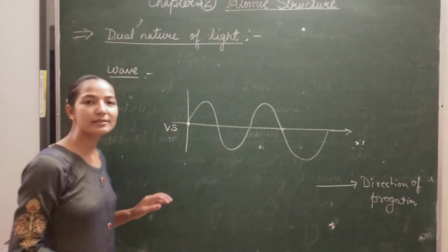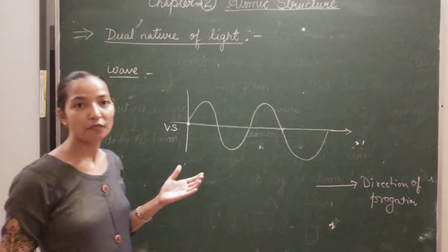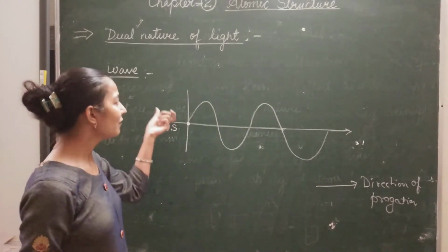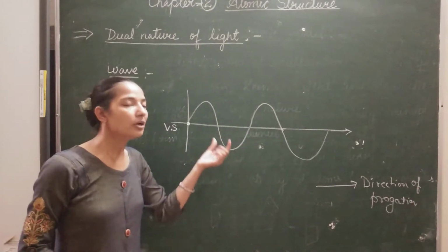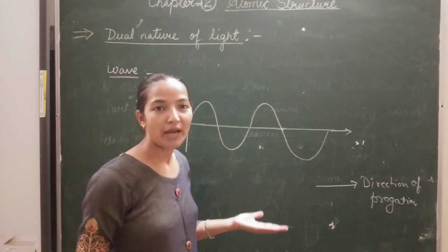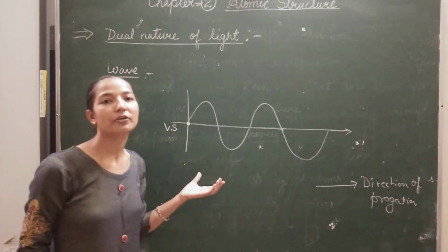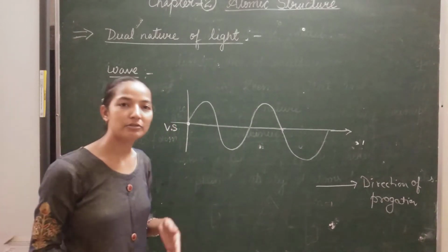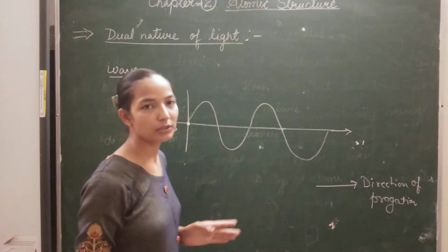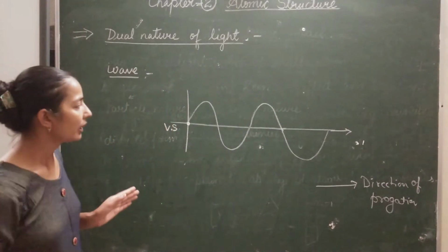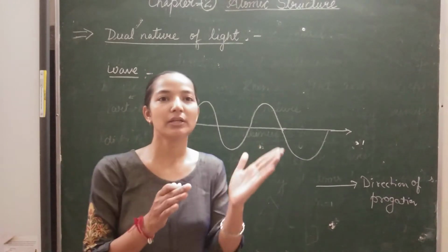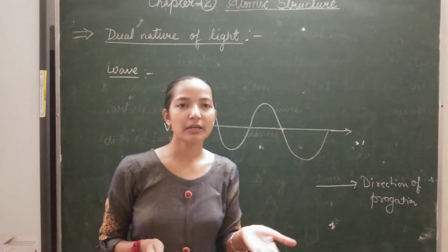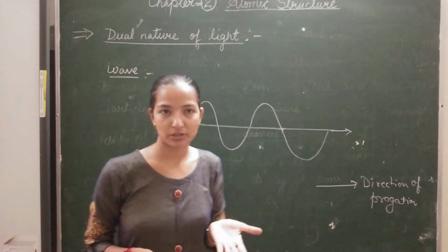Now let's discuss the different characteristics of a wave. Since wave is the transmission of energy, not the transfer of matter, the matter does not get transferred, but only the energy gets transferred from one point to the other point. How? Because the nearby particles just transfer their energy to the next particle, which begins to vibrate.